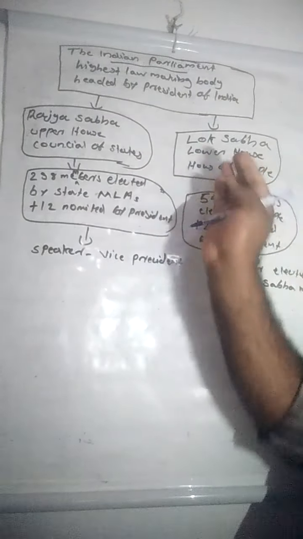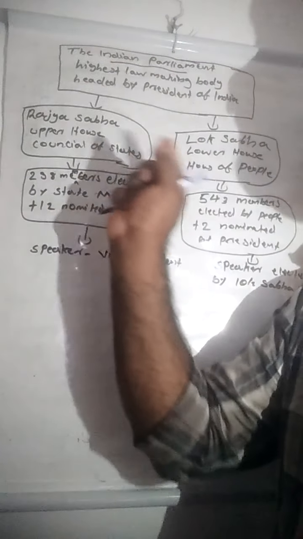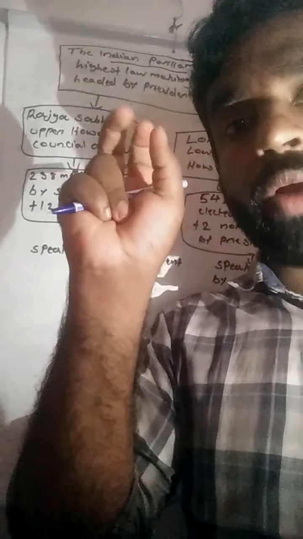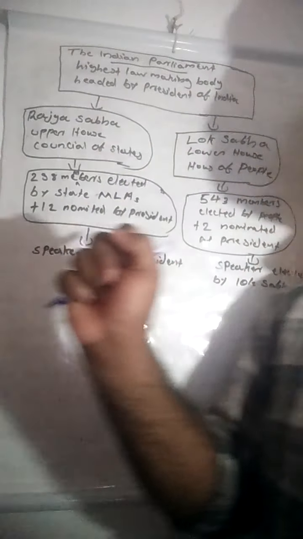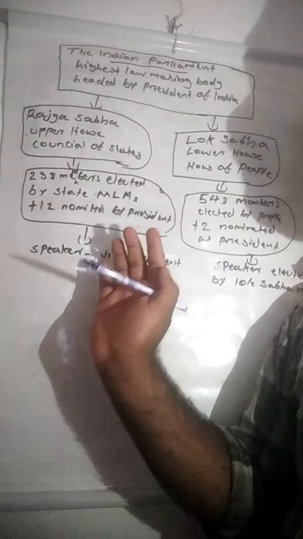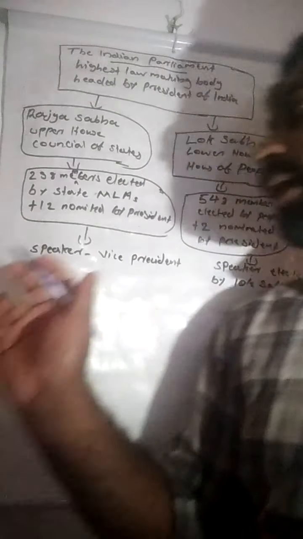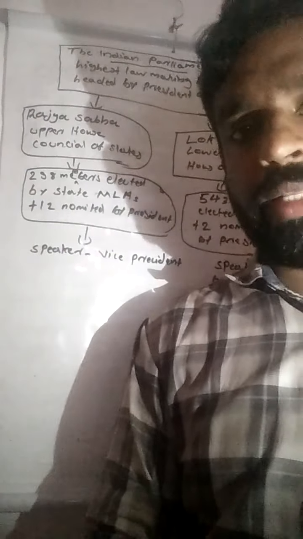Then in the Rajya Sabha, 250 members are there: 238 elected by the MLAs of each state, and 12 nominated by the president.